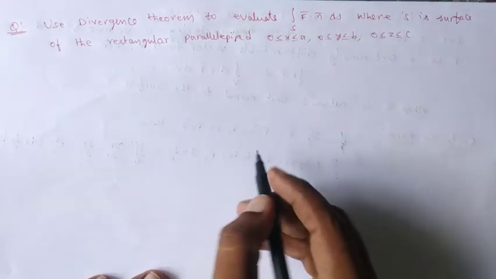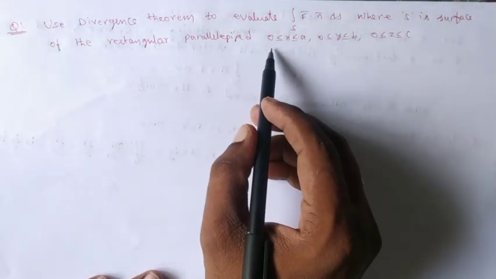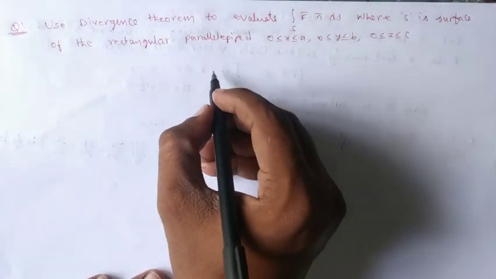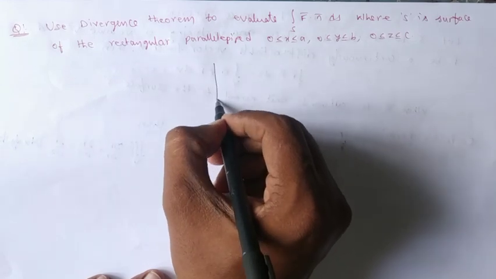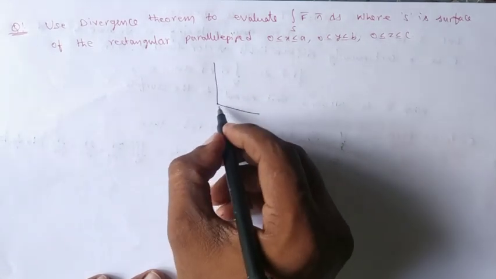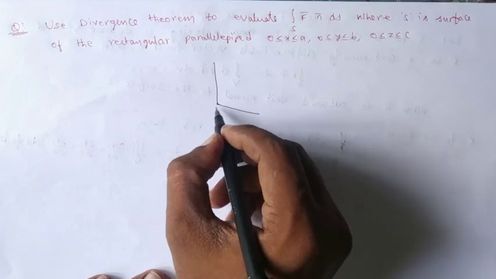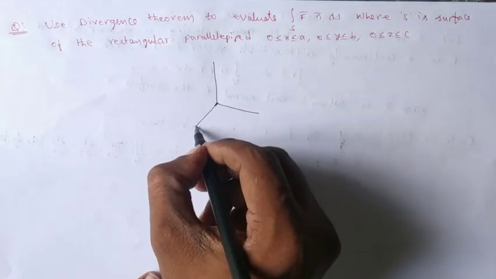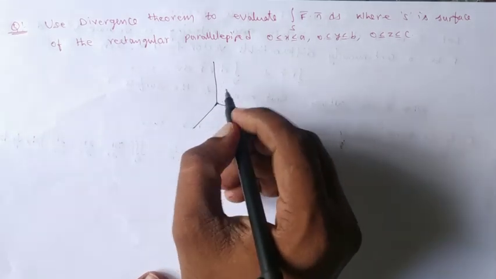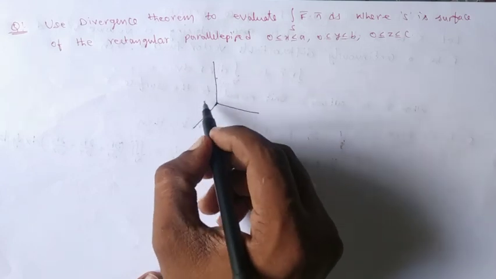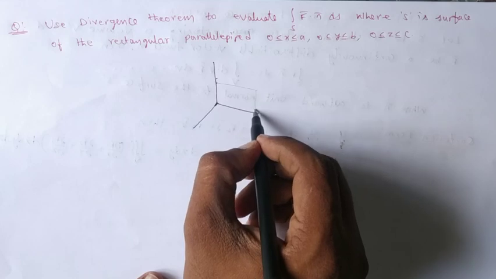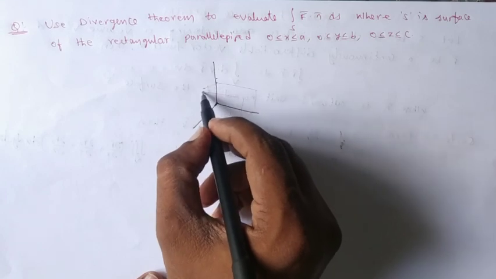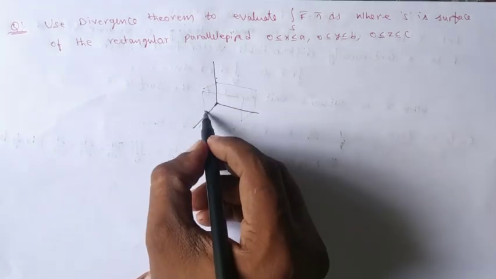First identify what is the surface and what is the volume here. It is given that the surface is the total surface of the rectangle parallelopiped given by these equations. So I may take it like this. If you observe this one, okay, so this is a rectangle parallelopiped.